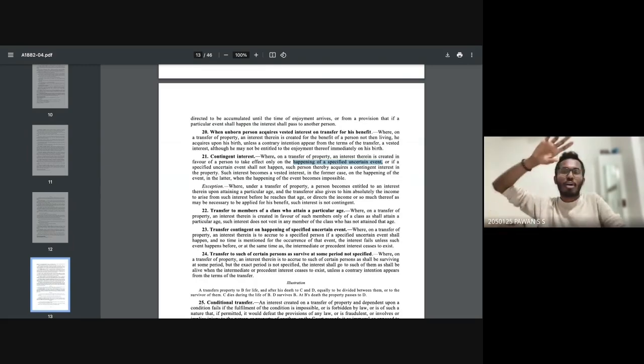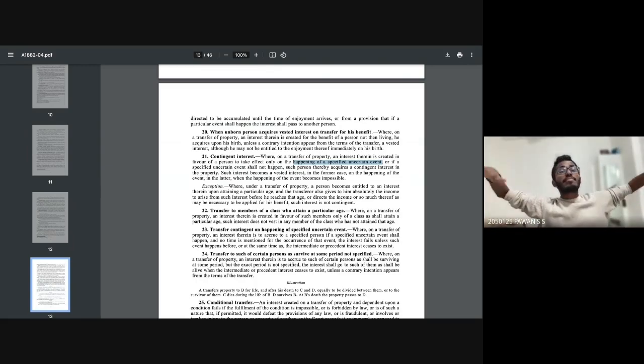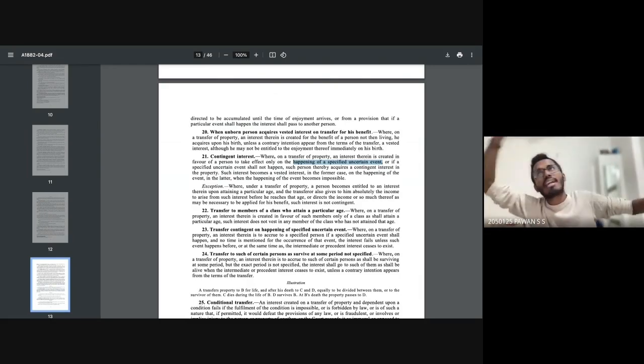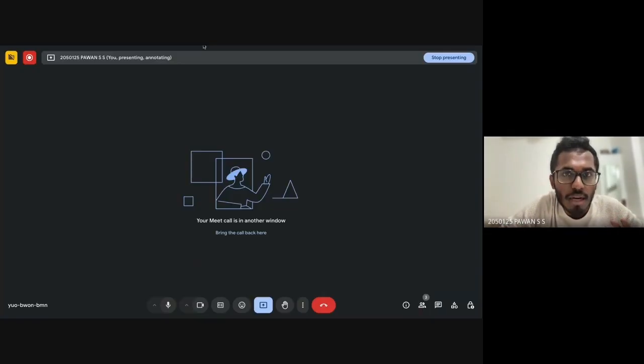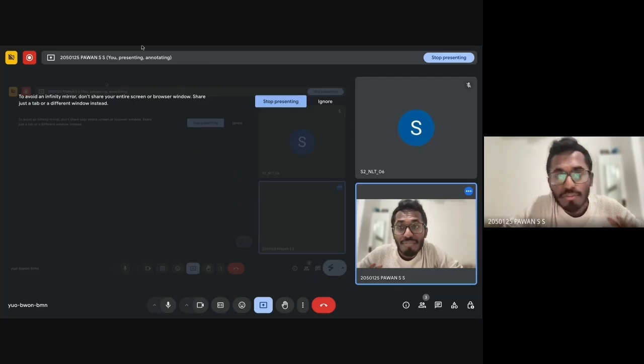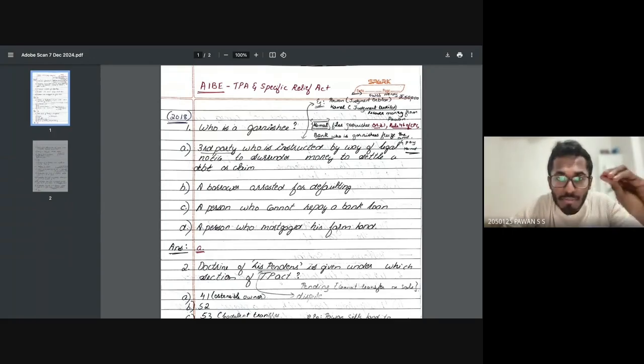I hope you understood, no? In contingent interest you have to fulfill the condition, but when you fulfill that respective condition, then obviously it is transferred from contingent to vested interest. That's very clearly mentioned over here. I hope all these concepts are very easy for you. I hope I've explained them to you in the most simplified manner. Please do go through it again and again, only then will it go into your brain.